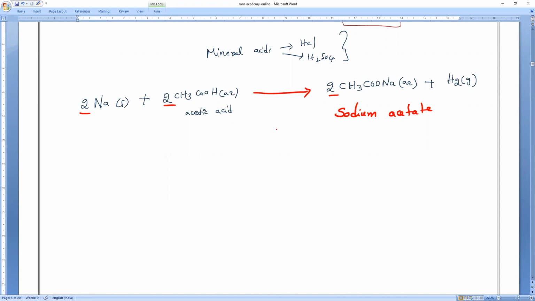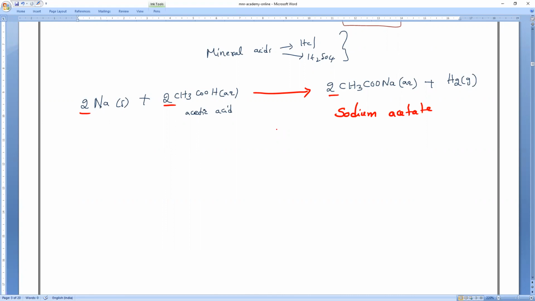In that picture, have you seen that they are bringing a candle flame so that the hydrogen gas burns with what sound? Check it, everybody. Pop sound. Pop sound means tap, tap, tap like that. That is the test to identify whether hydrogen gas is released or not. Do you all understand?